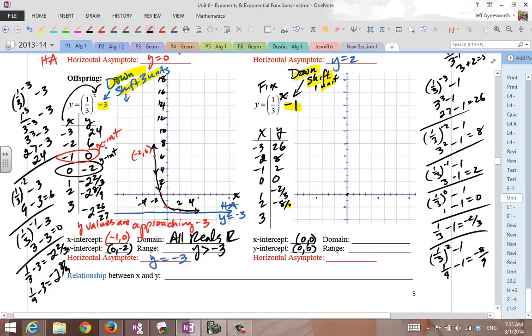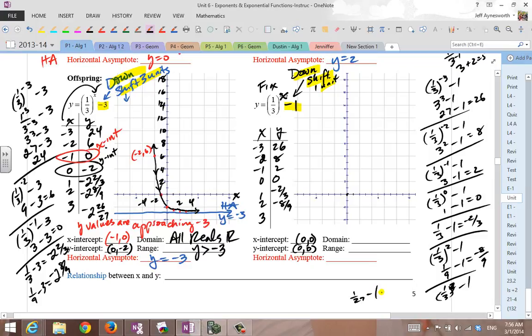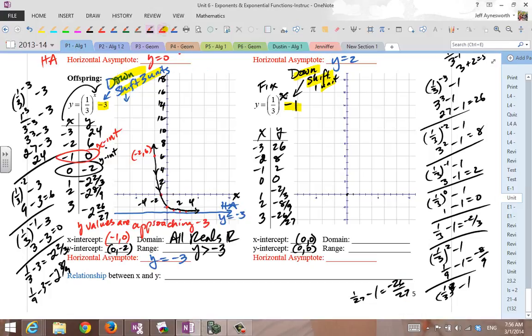And 1/3 raised to the third power is 1/27. 1/27 minus 1 is negative 26/27. Okay, now you go for it and start plotting.